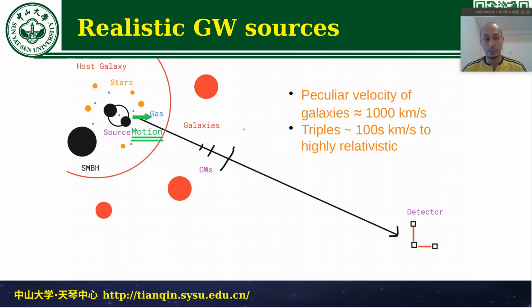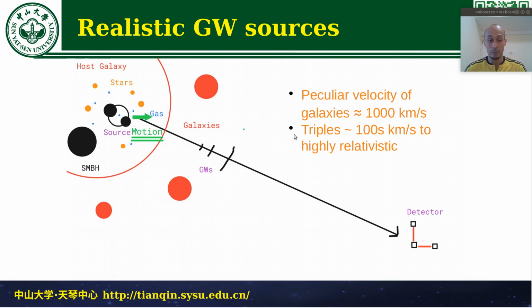And two kinds of velocity here stand out particularly. One is the peculiar velocity of galaxies. As I mentioned before, galaxies also can be in systems, in galaxy clusters, and these are very huge objects containing dozens or hundreds of galaxies, and therefore they are moving with velocities that have been measured with light and are in an average of 1000 kilometers per second, but can even go above 2000 kilometers per second. Obviously, the systems in the galaxies are also going to move with these velocities, and therefore they are going to appear for us as a distant observer moving with these velocities.